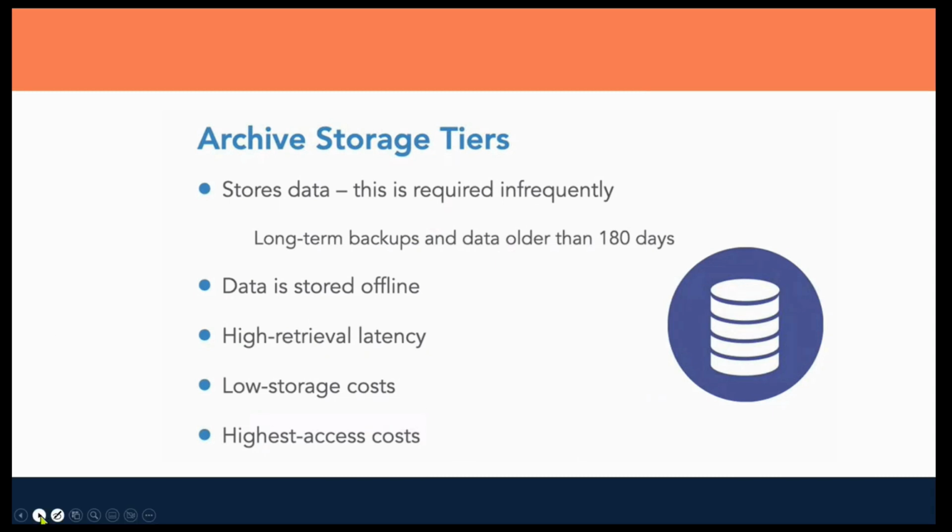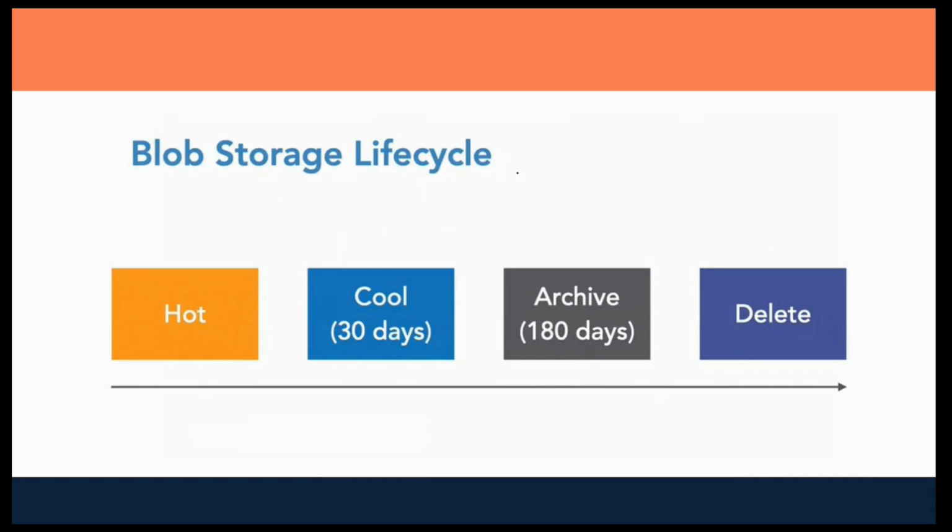So you can see here the life cycle for blob storage. Let's say you have data which you are very frequently accessing. That data would go into the hot storage. But some of that data you are not accessing for 30 days, so that data would move into the cool storage. If you haven't accessed it for more than 30 days, that data would go to archival storage. And if you haven't accessed your data for 180 days, that data gets deleted. So that's how you can set the life cycle of your data.